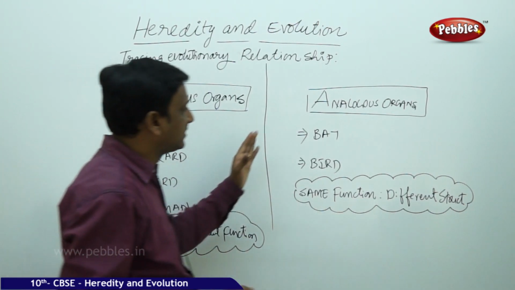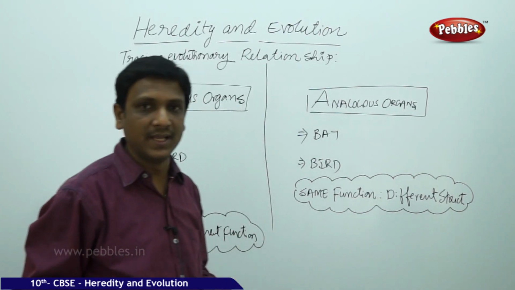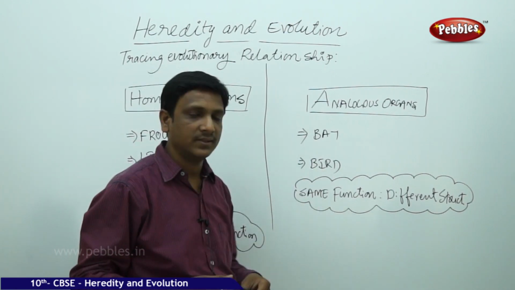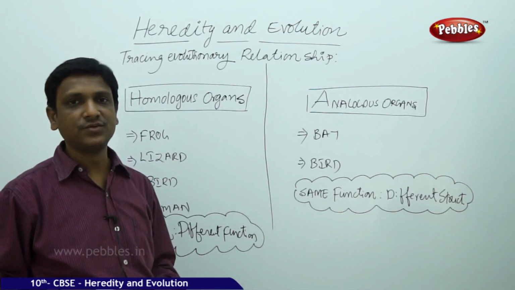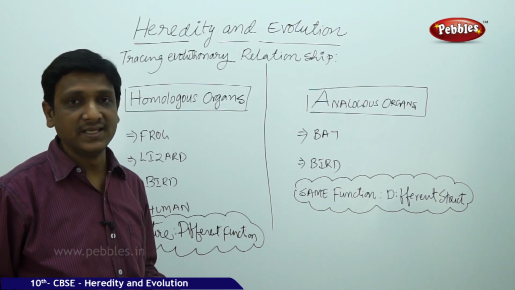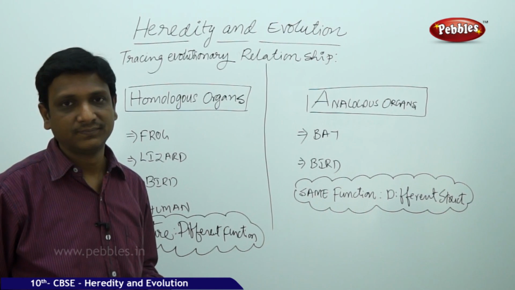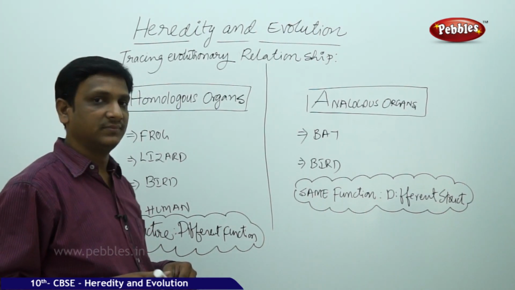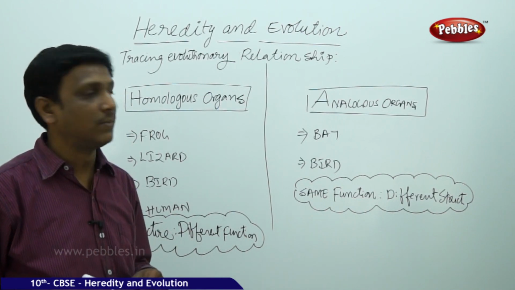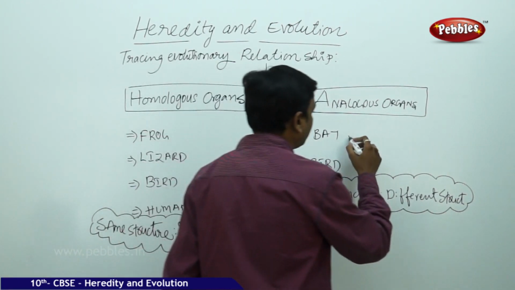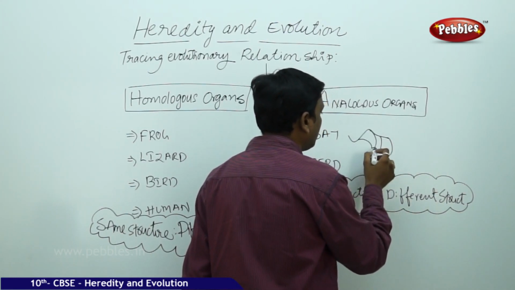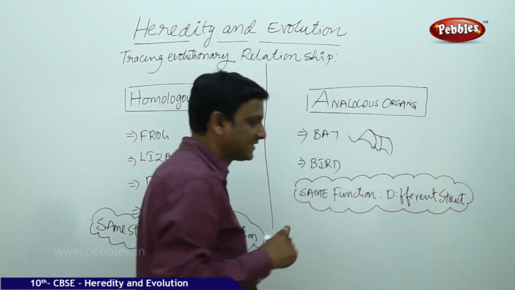In some cases you see analogous organs, that means the function is the same but the structure is different. If you see the wing of a bat and a bird, the function is the same. Bird uses its wing to fly, bat also uses its wing to fly, but internally their structures are different. The bird has its wing mostly because of the feathers, but the wing of the bat is made up of skin between its digits.